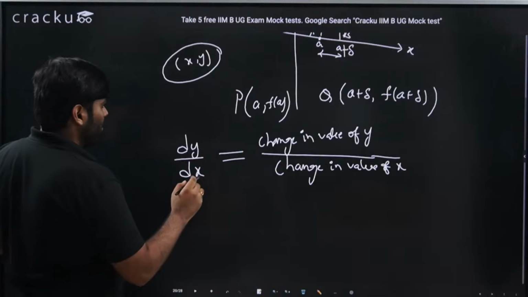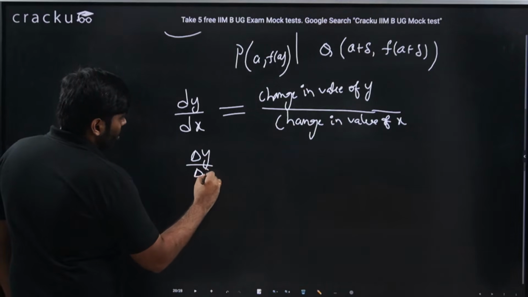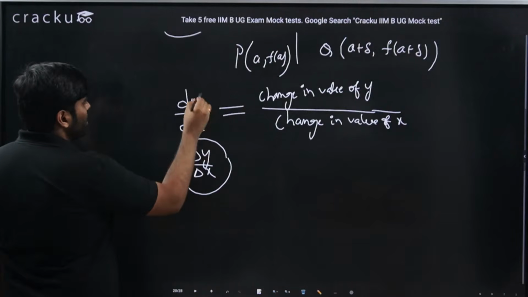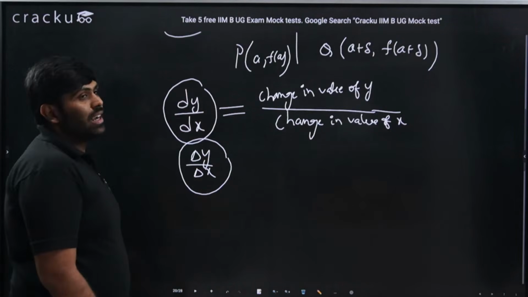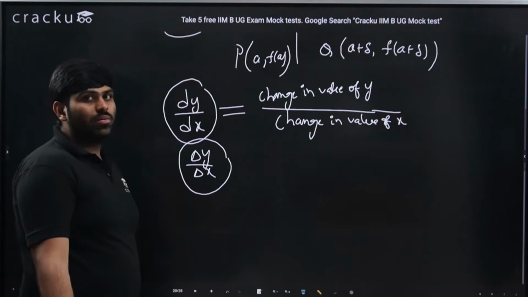dx is a pretty small quantity. Sometimes you might have also seen delta y by delta x. So now you might get a doubt: what is the difference between dy, delta y, or dx and delta x? Because delta x also refers to the change in value of x.